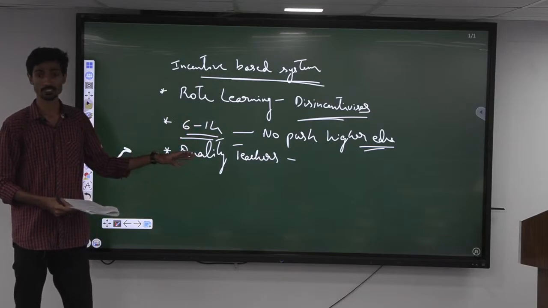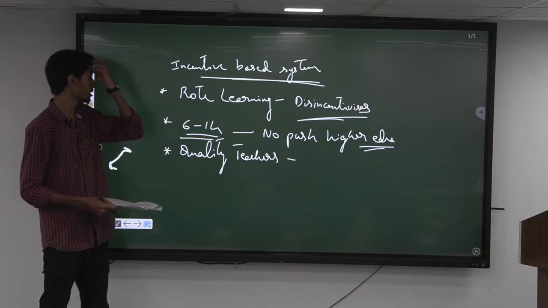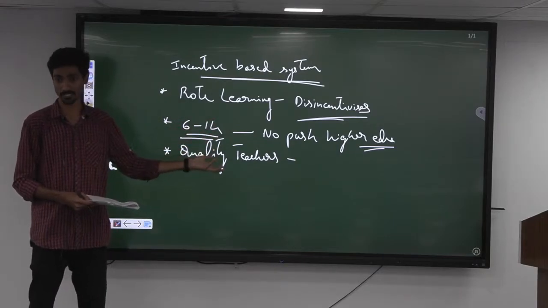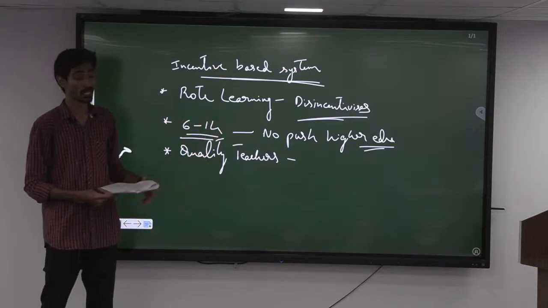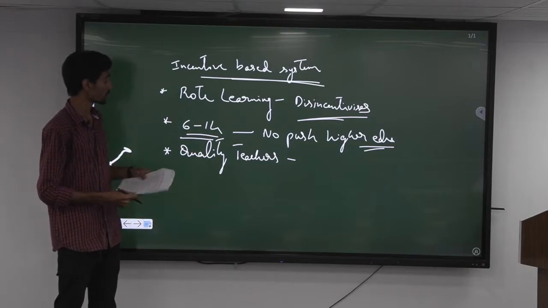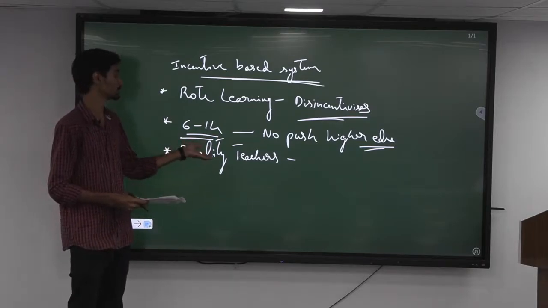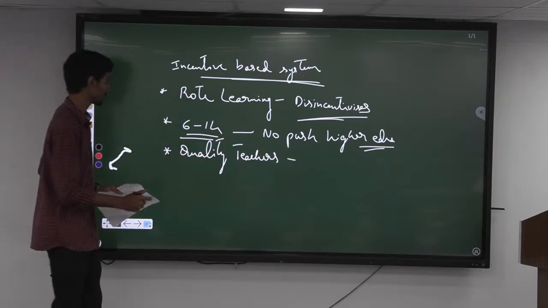Poor quality of teaching or absence of teachers itself. In many schools we see, especially in the rural parts, the teachers are not coming very regularly to the schools, and there is no auditing or any accountability for that. As a result, it doesn't incentivize the children to come to the schools. When the teachers who are actually supposed to be the role models are themselves not coming, it will definitely not incentivize them. That is one thing we can discuss.